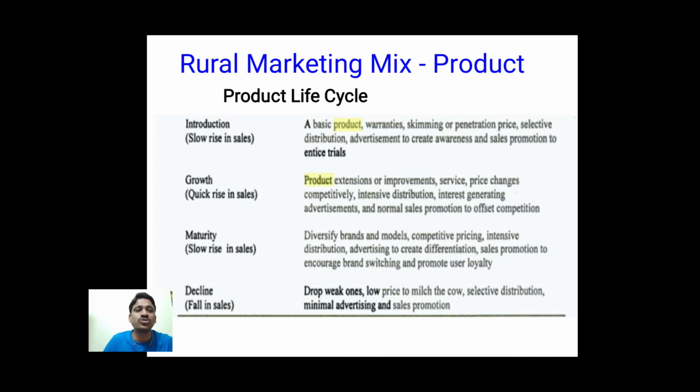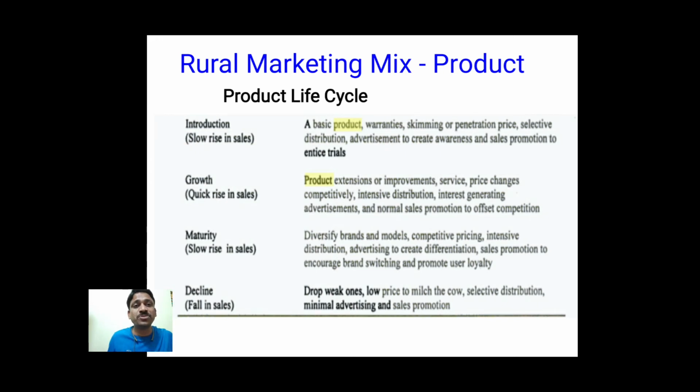Any one of these 2 strategies can be used, either skimming strategy or penetration strategy in pricing. That means the company can fix a higher price or may fix a very low price in order to gain market share. It is also important at this phase to use selective distribution: we will particularly sell the products to a particular market and then later on expand it.